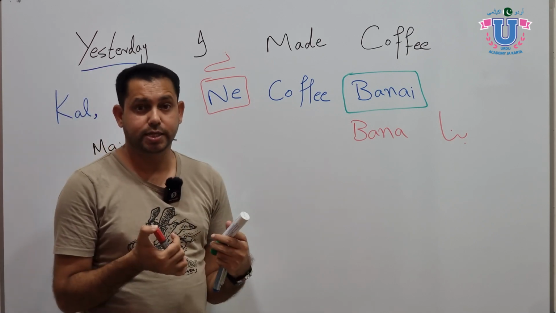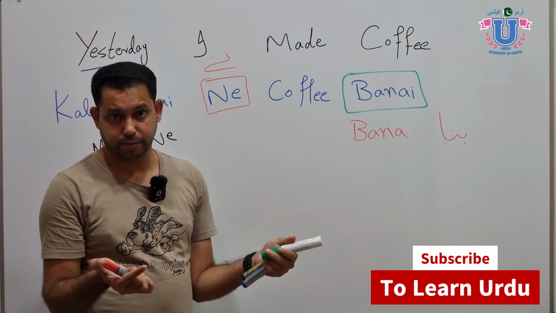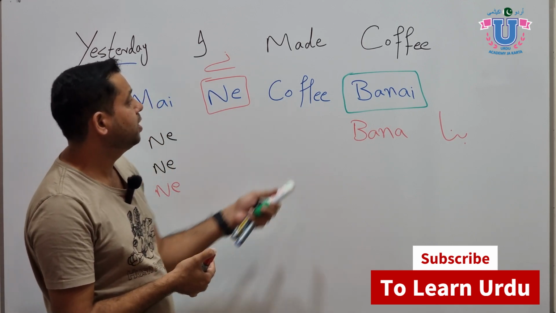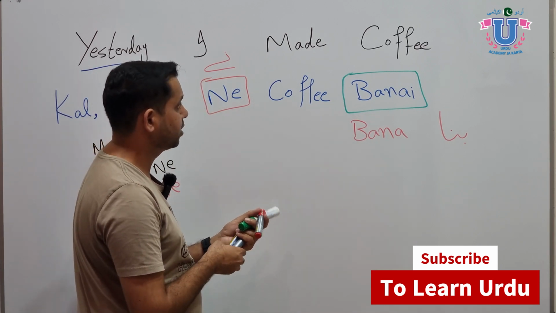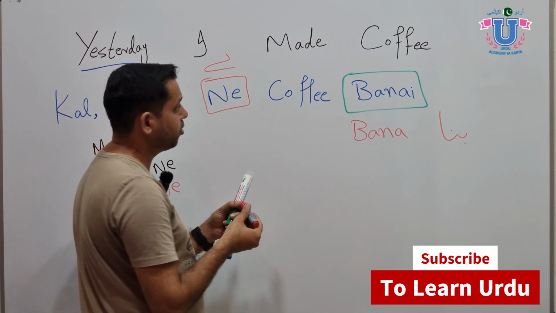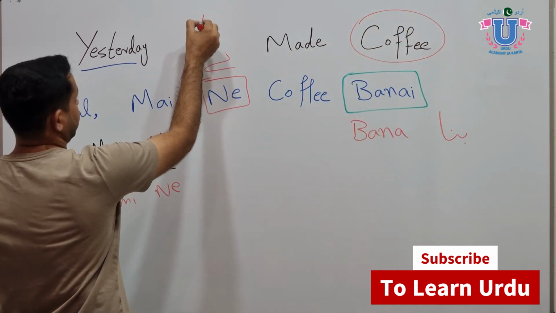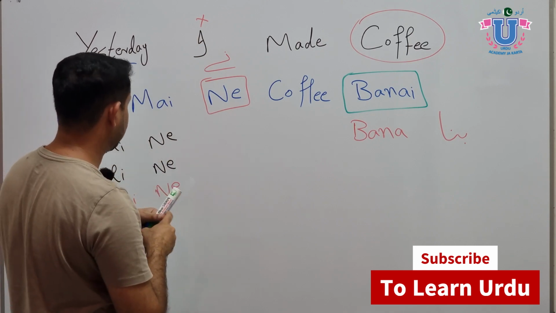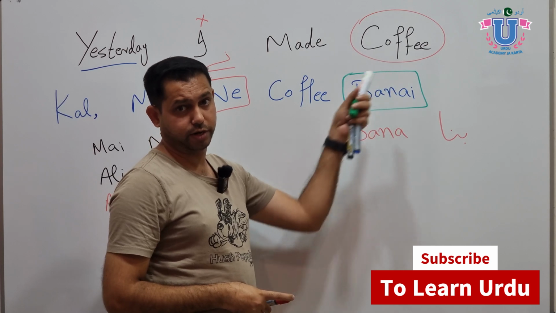We use jati because Sarah is female, right? So we use jata or jati depending on the person. But in the past tense, the verb conjugation is based on the object, and our object is coffee. So the verb conjugation is based on the coffee, not on the person. Whatever the person, it doesn't matter; the verb agrees with the object in gender and number.